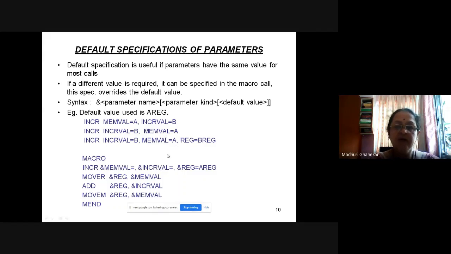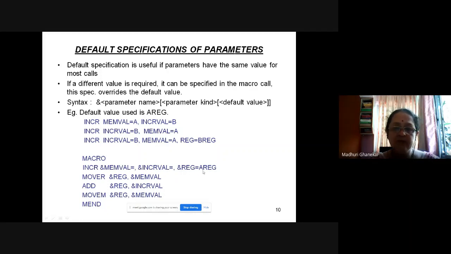Like here, you can see this is the definition of the macro with keyword parameters, and the last parameter, as you can see, has been declared as the default. So RANGE equals to AREG. It means you are using AREG as the default for RANGE. Okay. Now those two are also the keyword parameters.